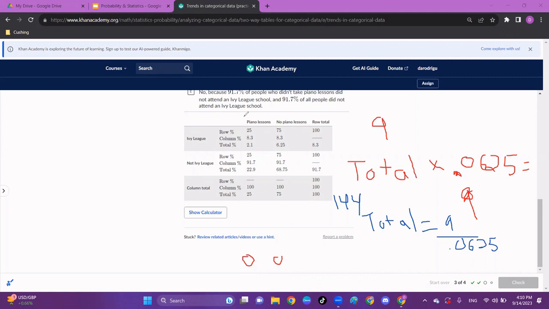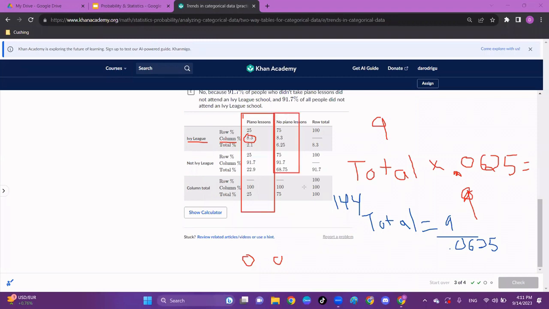So if you took piano lessons, let's look at this column. If you took piano lessons, what's the chance you went to an Ivy League school? So this is Ivy League. So for this column, out of all the piano lesson people, 8.3% of the column went to an Ivy League school. So out of the people that took piano lessons, 8.3% went to an Ivy League school.